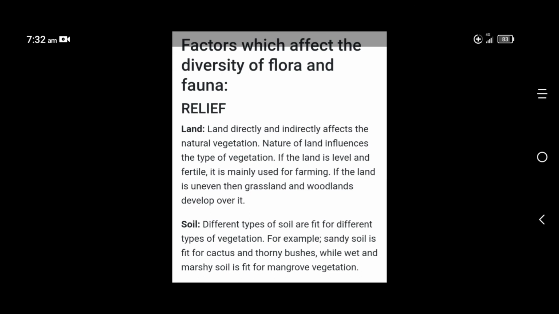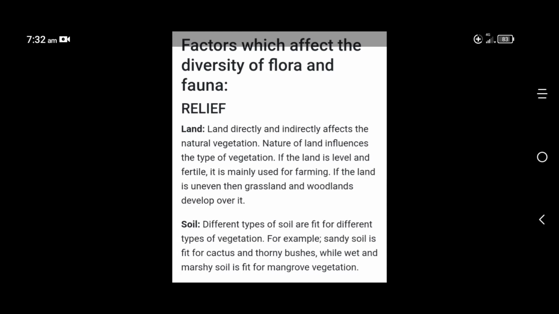Next, factors which affect the diversity of flora and fauna. Factors which affect plants and animals, that is flora and fauna. Relief features. First of all, study about the relief features. First, land. The nature of land influences the type of vegetation. Land directly or indirectly affects the natural vegetation.